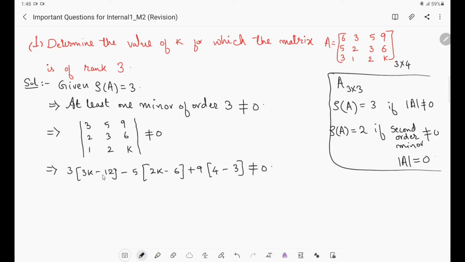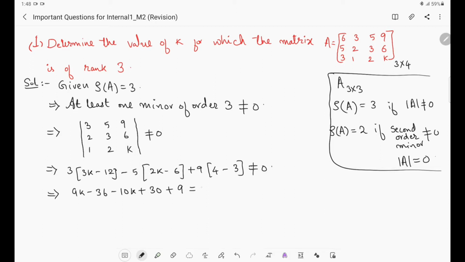Now we have to simplify this. Let me check this determinant whether it is correct or not. 3 into 3k minus 12, then minus 5 into 2k minus 6, then plus 9 into 4 minus 3. It's correct. Now simplify this. What we'll get? 3 3s are 9k minus 12 3s are 36 minus 10k plus 30 plus 36 minus 27. Or else you can simplify this instead of writing all this. What will happen here? 4 minus 3 is 1. So 1 will remain. 9 into 1 is 9 only.